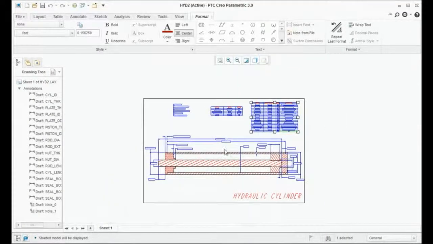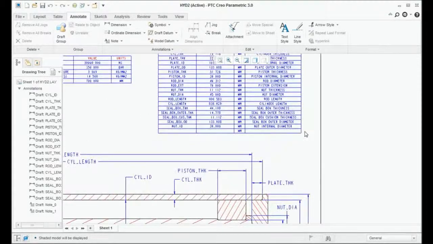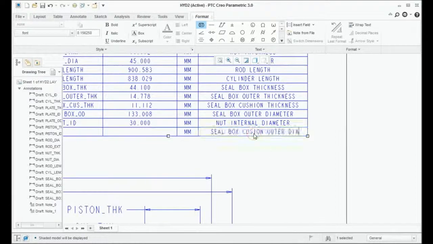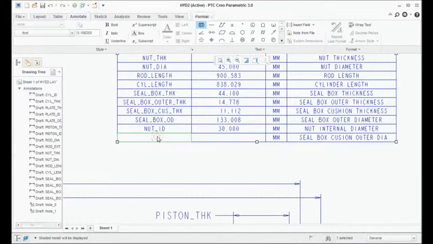Okay guys, so welcome back to part 2. We have almost completed our layout preparation, but I just want to add one more small detail. I'll add that here: seal box cushion outer dia. I will mention it as SEAL BOX CGS cushion OD.